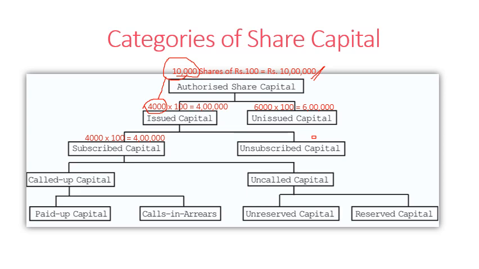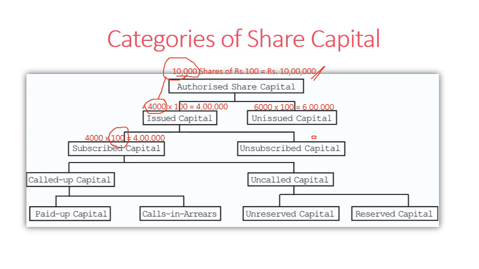Then this subscribed capital is further divided into two: called up capital and uncalled up capital. Called up capital refers to the amount called by the company on those shares. Here you can see that each share has a value of rupees 100. One share is equal to rupees 100.